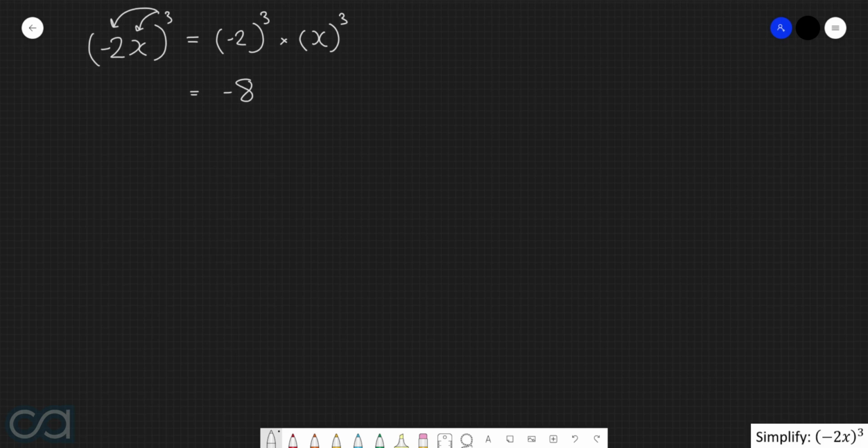Question 4. Simplify negative 2x all to the power of 3. Okay, so here we have negative 2x all being raised to the power of 3. Now we know that when we have a multiplication and a power, then we can just apply this power to everything inside of the multiplication. So in other words, we can instead rewrite this as negative 2 being raised to the power of 3 multiplied by x being raised to the power of 3. Negative 2 to the power of 3 is equivalent to negative 8, and then x to the power of 3 is simply x to the power of 3. So our final answer here is negative 8x to the power of 3.